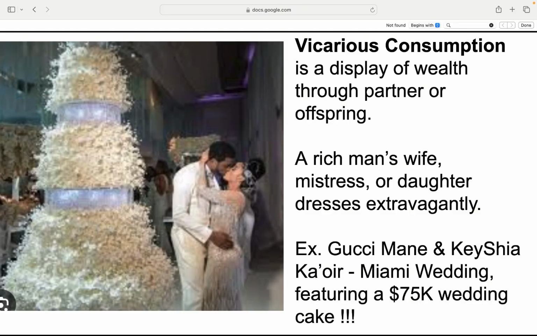Vicarious consumption is a display of wealth through a partner or offspring. A rich man's wife, mistress, or daughter dresses extravagantly. Example, Gucci Mane and Keyshia. Wait, I don't know if I'm pronouncing that right. They had a huge Miami wedding featuring a $75K wedding cake.